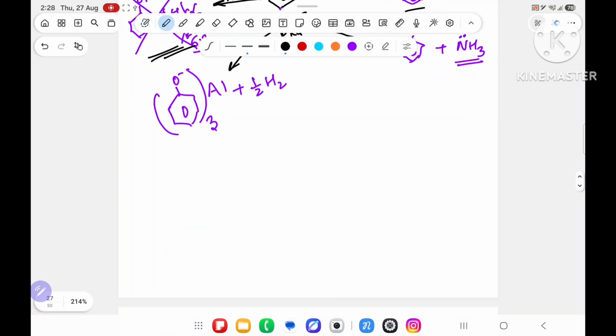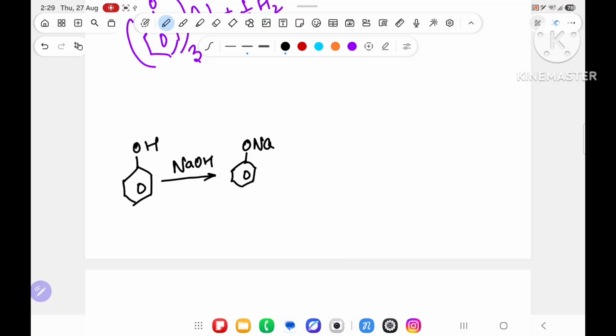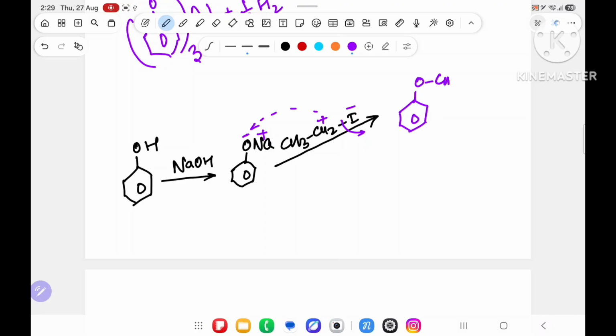The first method is completed. Suppose I take some questions on this method. The first question I have taken over here is phenol. React this phenol with NaOH. What will you get? Sir, sodium phenoxide, ONa. Now react this sodium phenoxide with CH3CH2I. The I will leave as minus, and plus will come to minus. What you will get? OCH2CH3 plus NaI.